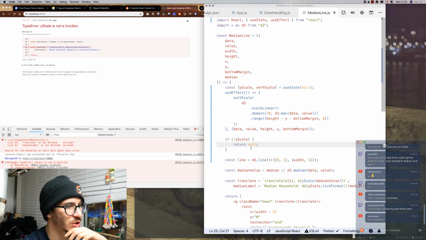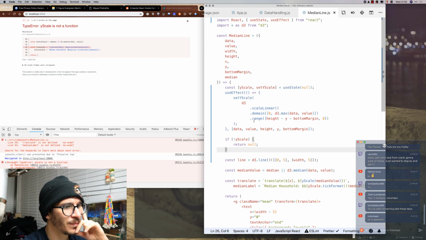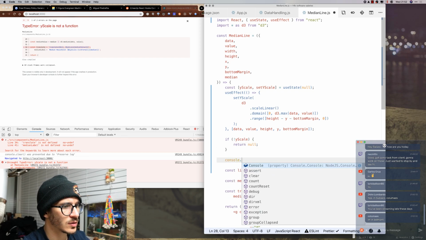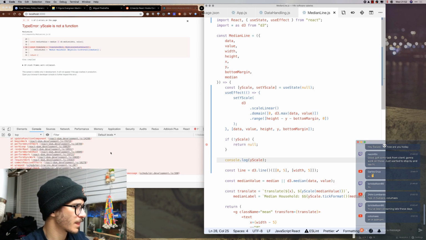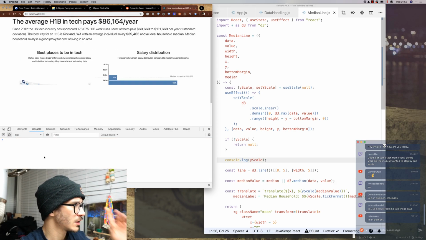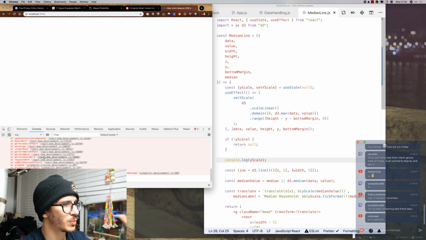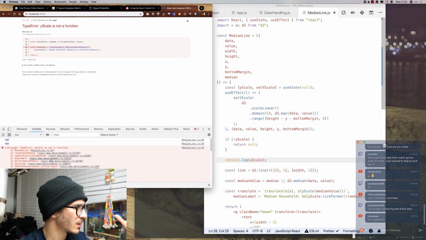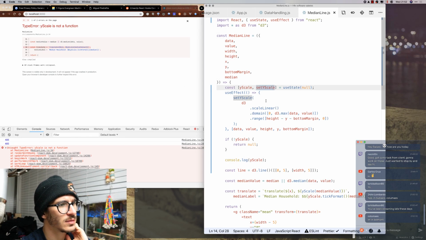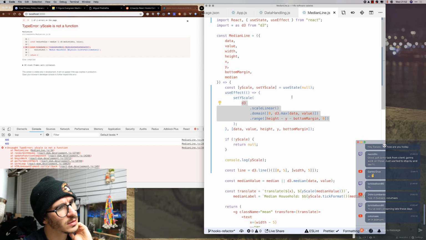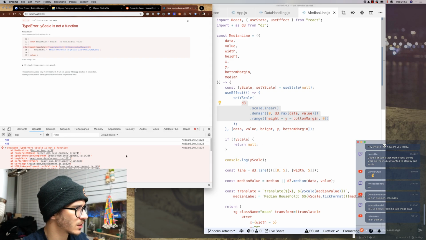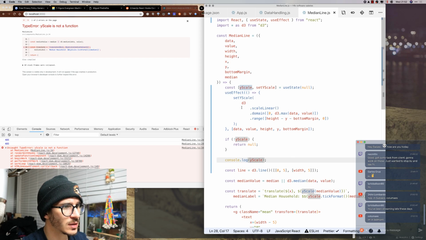yScale is not a function. Why is yScale still not a function? So let's see, console.log yScale, and we will see what happens. So it's running, then supposedly on mount it runs useEffect, and yScale is a number? That's weird. Why is yScale a number? Okay, so we will try to figure this out. Median line 28, this is this one. So this is strange.